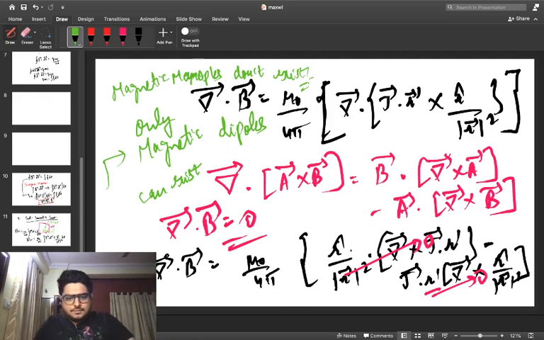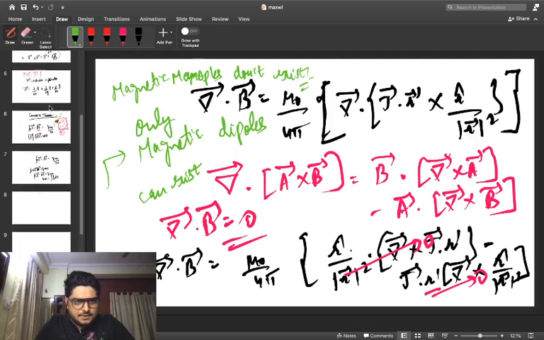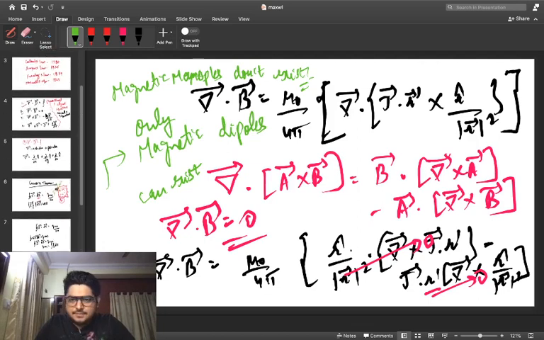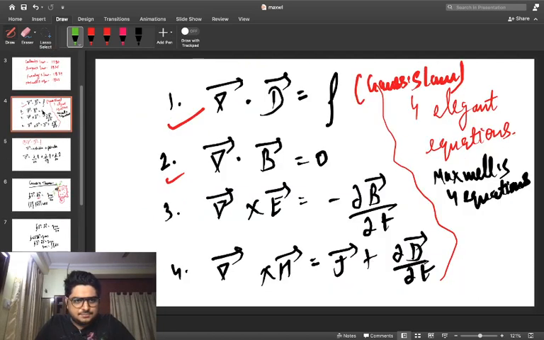So now we would be moving forward to the third law of Michael Faraday, which paved the way to a successful equation formulation, named Maxwell's third equation. So the second equation has been done. We would move towards the third one, which is del cross E is equal to minus del B by del t.